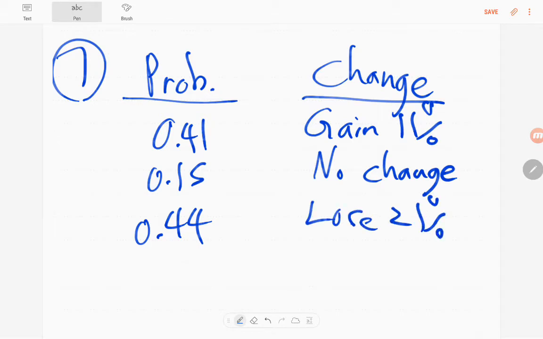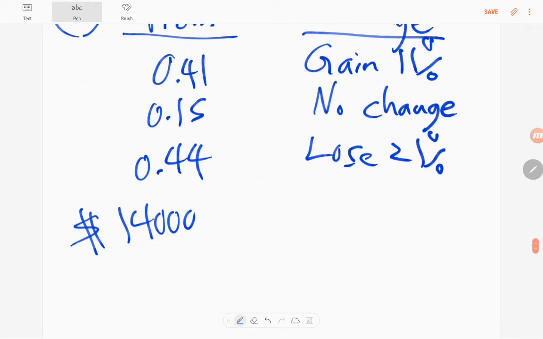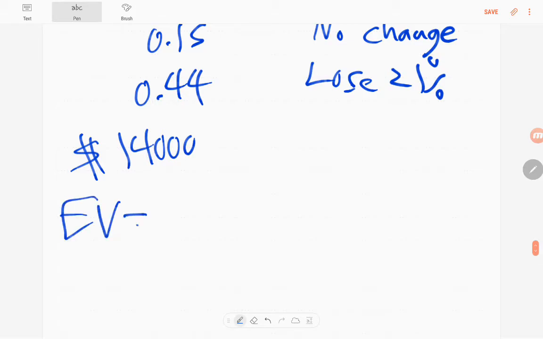So let me explain this table a little bit. It says that the probability that we gain 11% of our money in profit is 0.41. The probability that we break even is 0.15. And the probability that we lose 21% of our investment is 0.44. And keep in mind that we're investing $14,000. So let's calculate the expected gain or loss, which I'll just write as expected value.